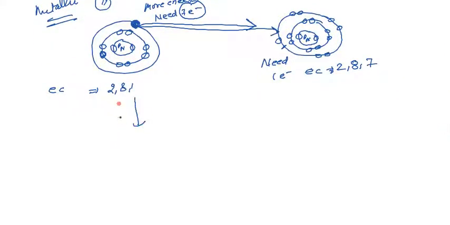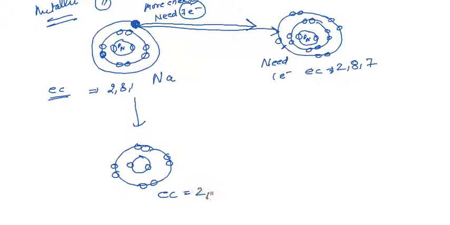Then the structure comes: after giving 1 electron, the sodium metal gets 1 charge, and the structure comes like this. This outermost cell disappears because there is no electron. Now the electronic configuration of sodium is 2 8, and the outermost cell has 8 electrons.